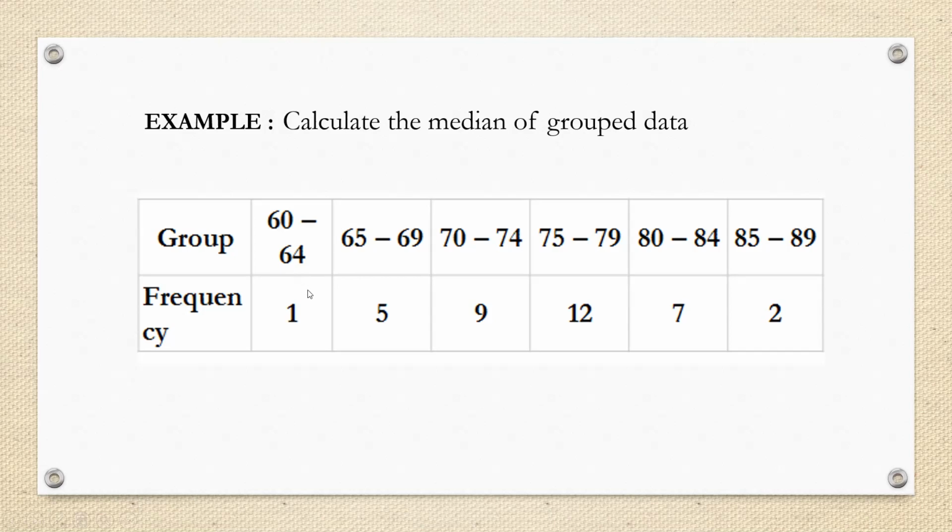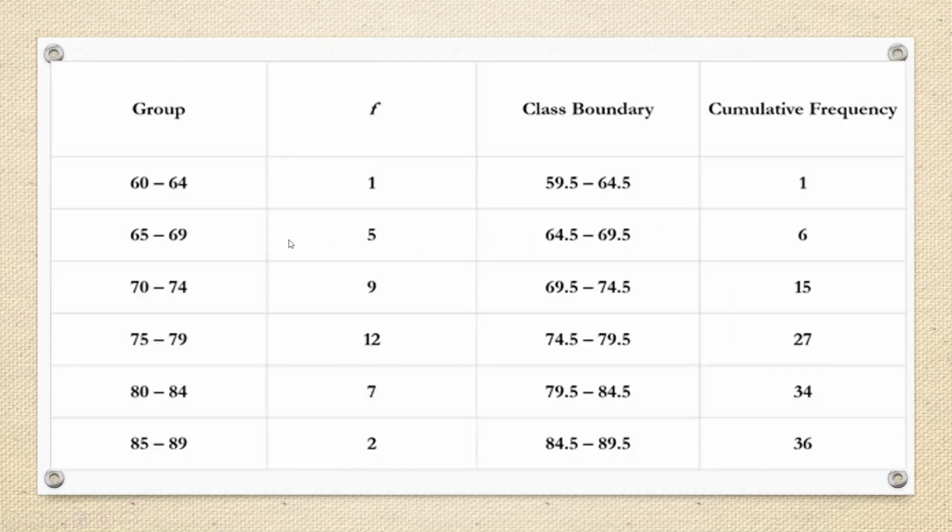So we find the class boundary for this table. For this calculation, we draw a vertical table for calculating the median of the grouped data. These two columns are given: the class interval and the frequency. The class intervals are non-overlapping, so we need to create class boundaries, using the method of class boundary you have done.